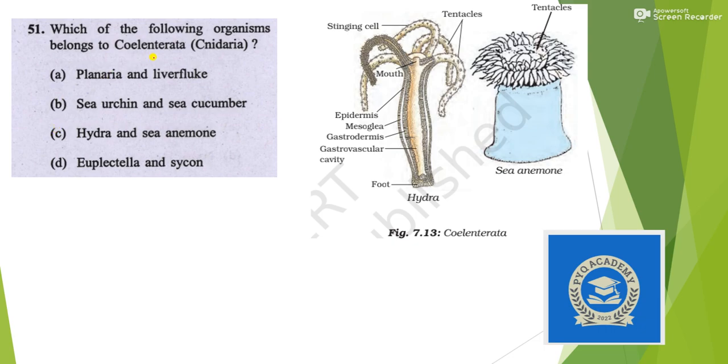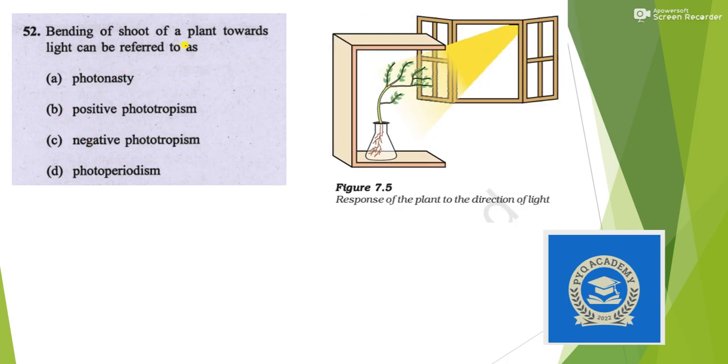Next, which one of the following organisms belongs to Coelenterata? Again, a question from chapter 7. This chapter is very important, where you can see that there are only two examples given, Hydra and Sea anemone. So you should remember these examples, and if you remember these examples, you will get the right option as C. Next, bending of the shoot of a plant towards light is known as phototropism.